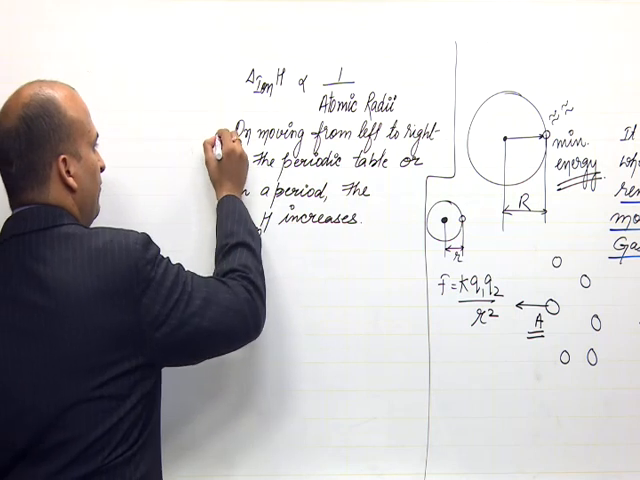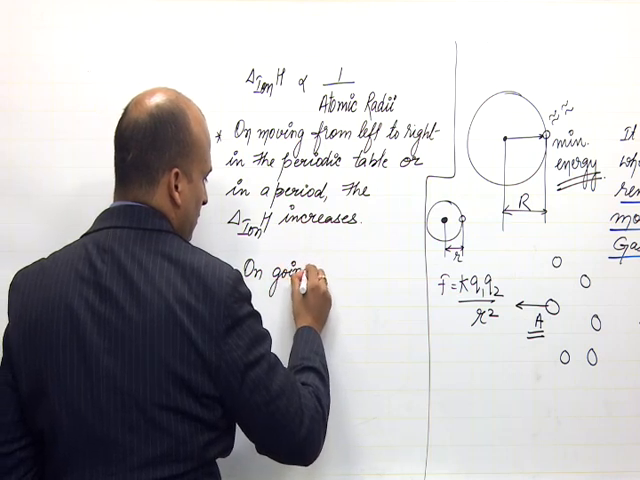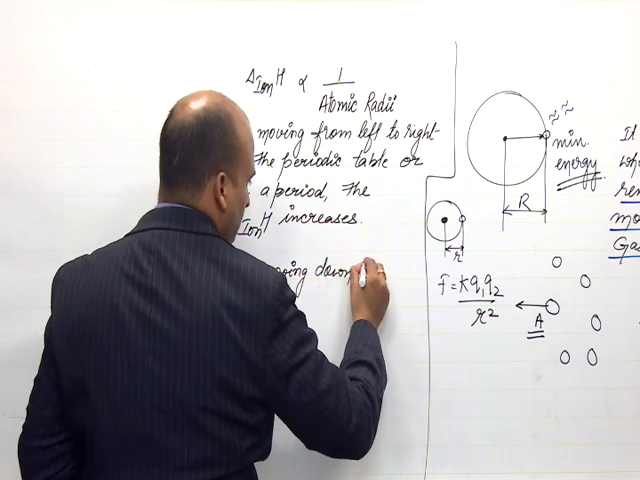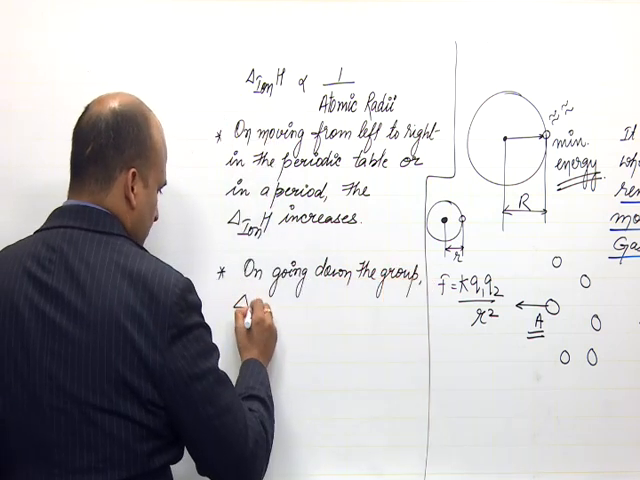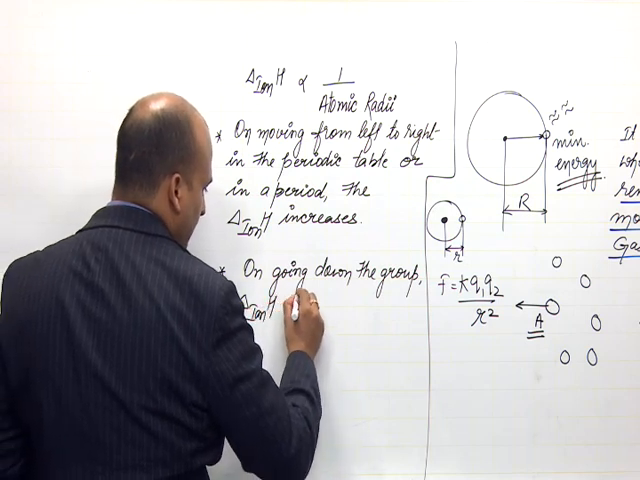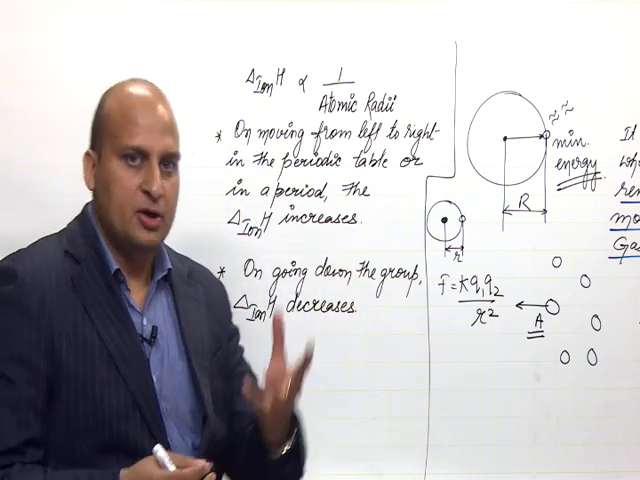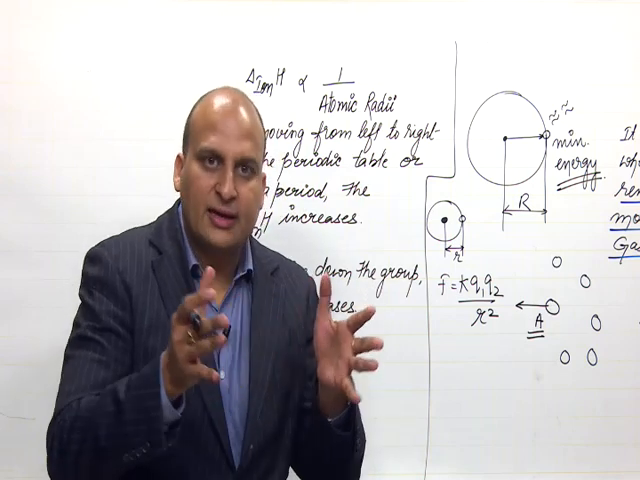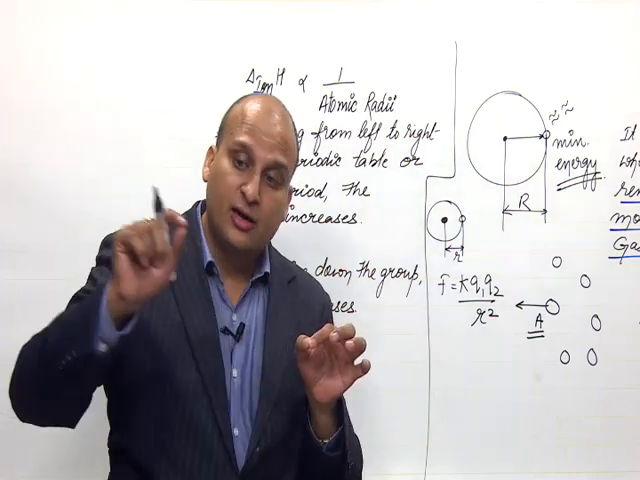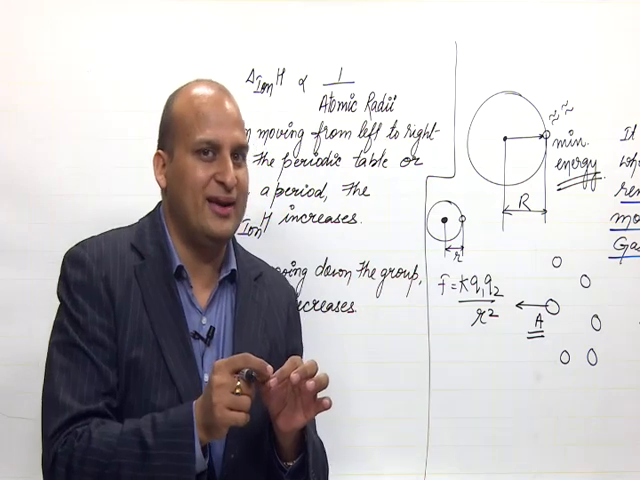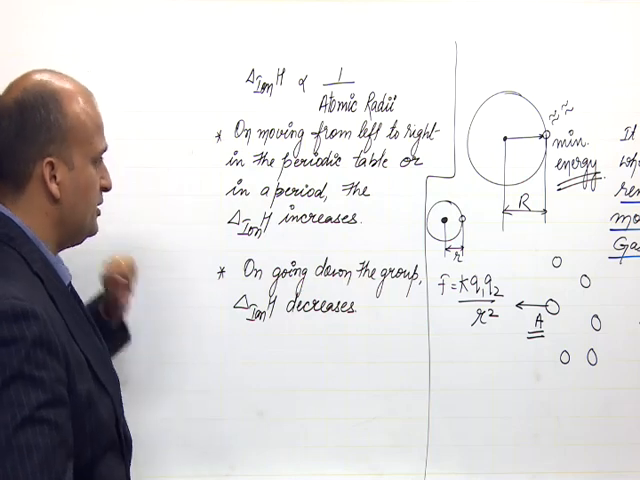Okay. Same way, you can also say on going down the group, the ionization enthalpy decreases. Why? Because when you are going down the group, the shells are adding and the size is increasing and the electron is farthest away from the nucleus, right. So, ionization energy decreases. Okay. This is the first point.